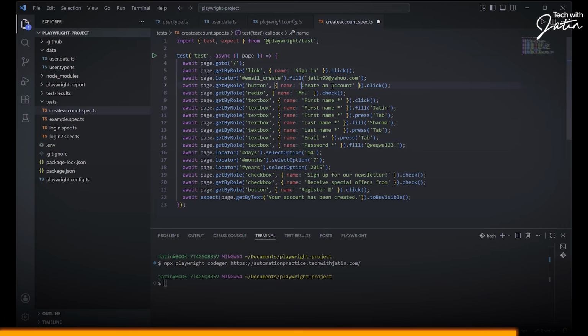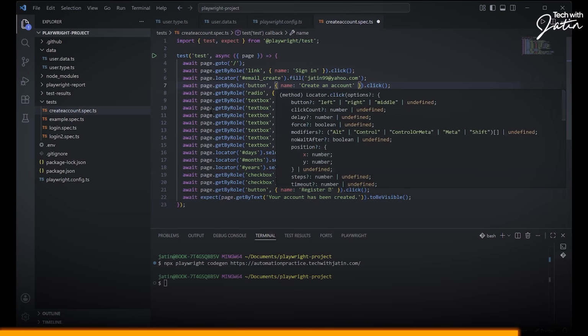So even if some particular word of the button keeps on changing, let's say sign out Jatin, and next time it's going to be sign out Vimal. So I can just focus on sign out. Jatin and Vimal can keep on changing, right? The name of the user is always going to keep on changing. So I can just keep the word sign out, remaining I can remove. So this is going to be create an account.